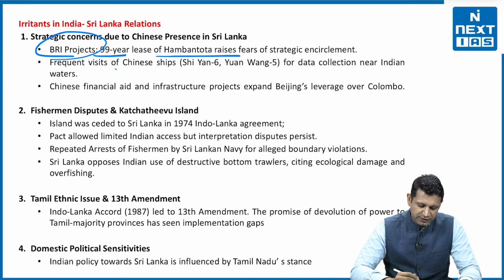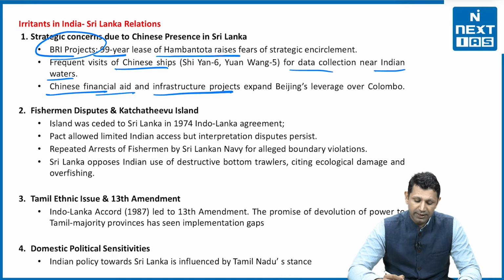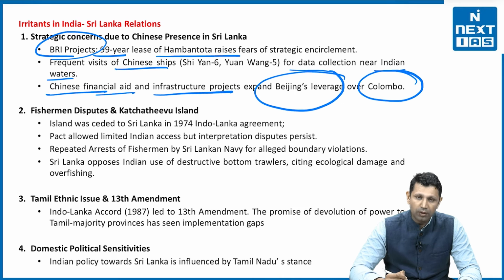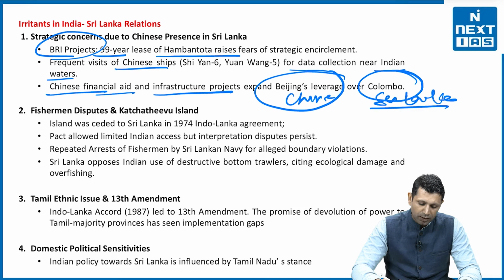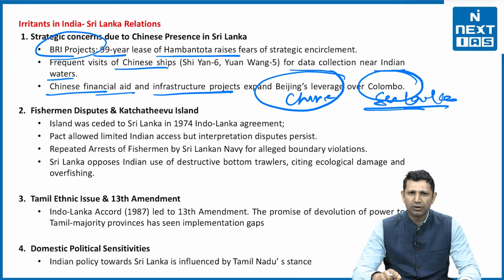There are frequent visits of Chinese ships for data collection in the Indian waters. China's financial aid and infrastructure projects are expanding Beijing's leverage over Colombo, that is, Chinese leverage over Sri Lanka. And due to this financial leverage, Sri Lanka was in crisis. So this creates one of the irritants between India and Sri Lanka.